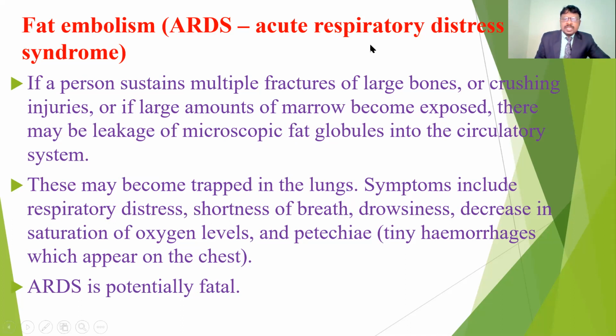If a person sustains multiple fractures of the long bones or large bones, or crushing injuries, or if bone marrow becomes exposed, there may be leakage of microscopic fat globules. Because of the bone marrow exposure, these fat globules enter the circulatory system.